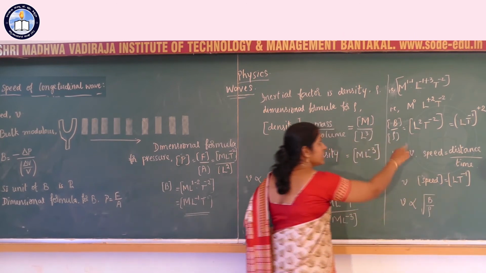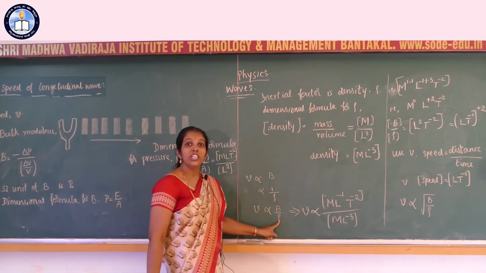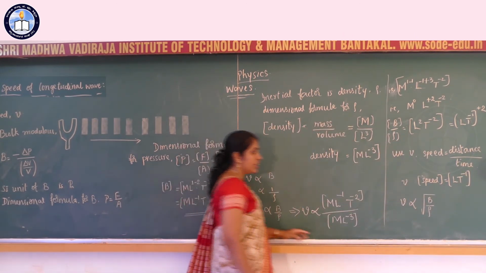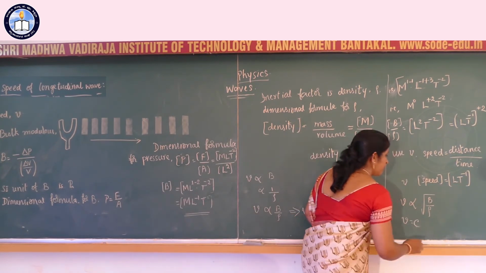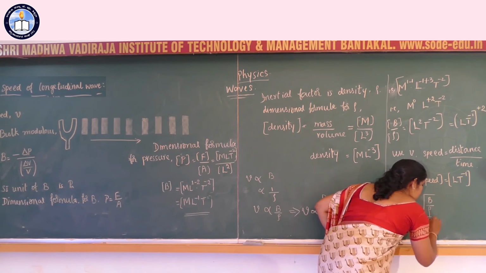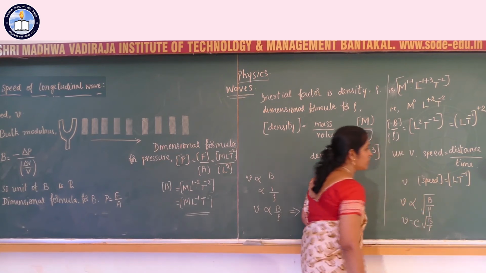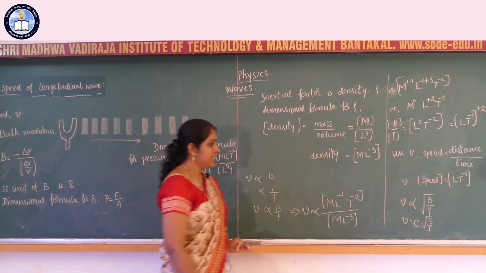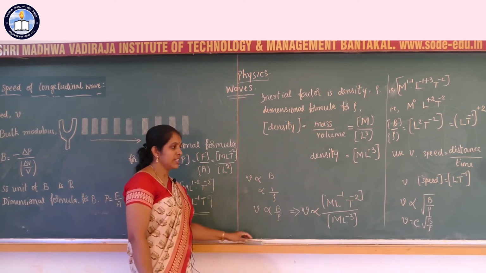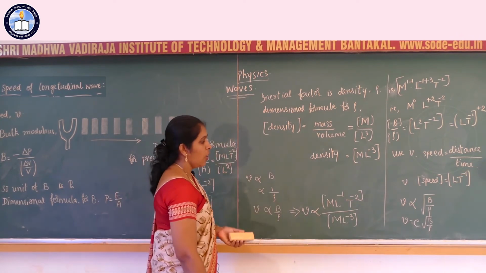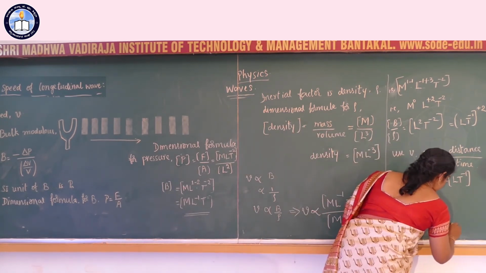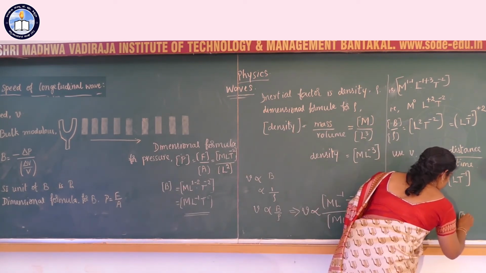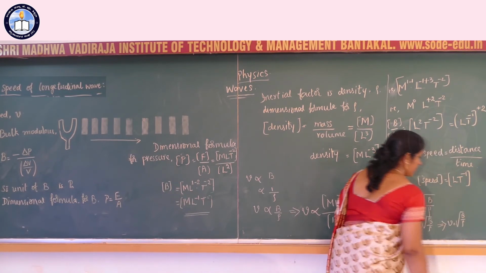V square is equal to b by rho. Remove the proportionality sign. V is equal to a constant into square root of b by rho. The constant of proportionality is an undetermined constant, and its exact value becomes 1. So V is equal to square root of b by rho.